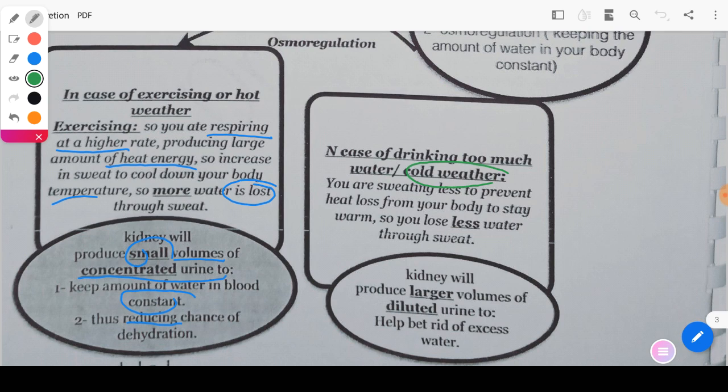During cold weather, the body sweats less, so less water is lost, but you take a larger amount of water. So what does the kidney do? In this case, the kidney will produce larger volumes of diluted urine to help get rid of the excess water.